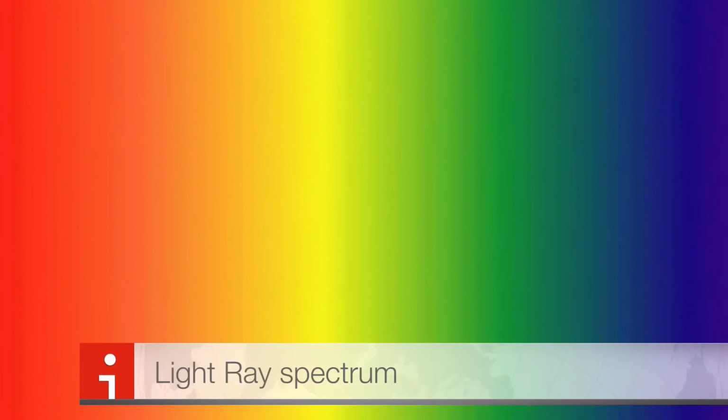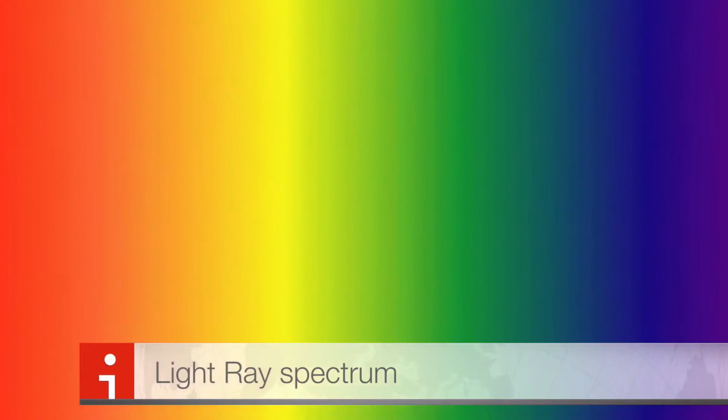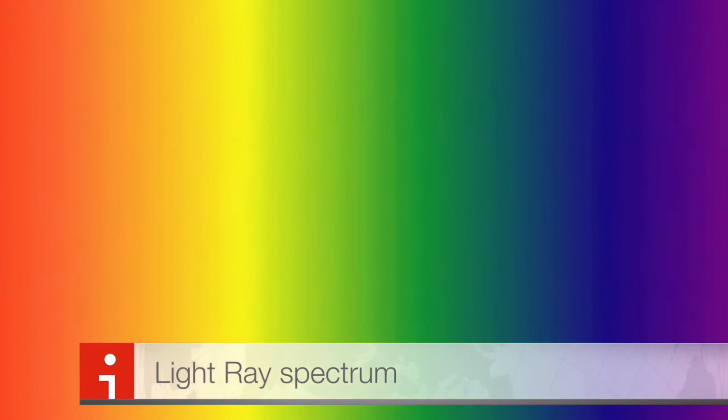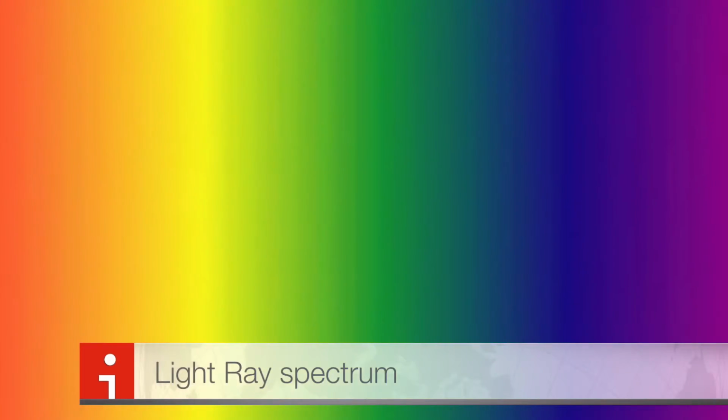Visible light waves are the only electromagnetic waves we can see, and it has the 4th highest wavelength in the electromagnetic spectrum. We see these waves as the colors of the rainbow. Each color has a different wavelength. Red has the longest wavelength and violet has the shortest wavelength. When all the waves are seen together, they make white light.